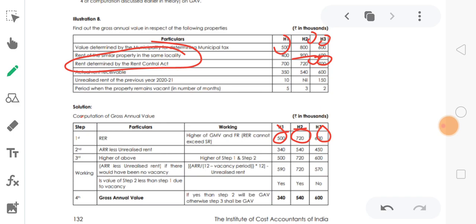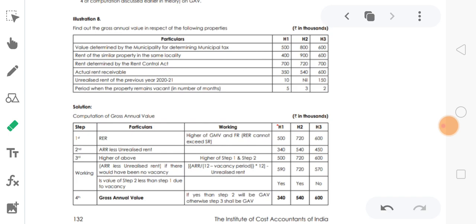Hopefully the first step is clear. Reasonable accepted rent cannot exceed the standard rent but can be lower than the standard rent.